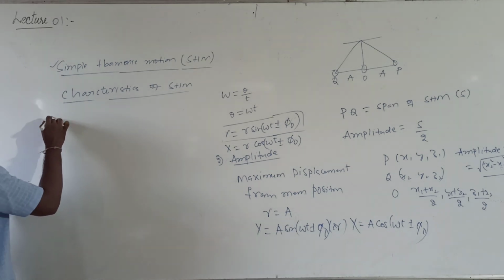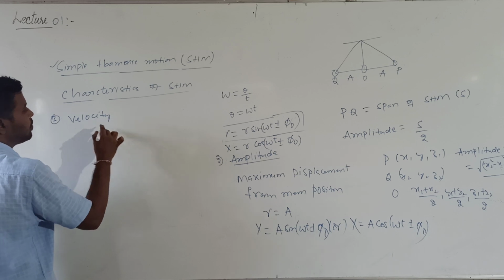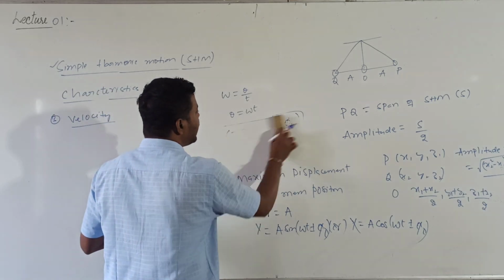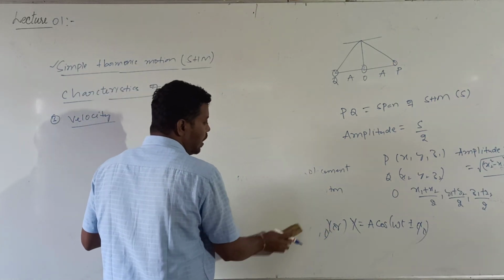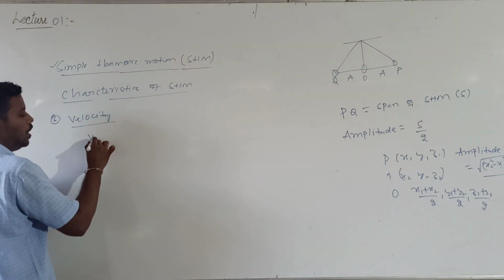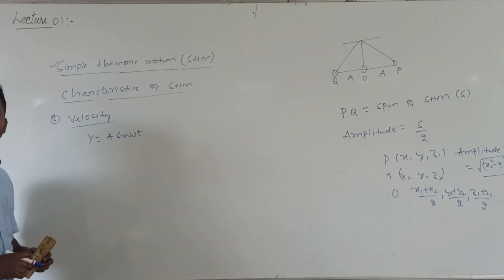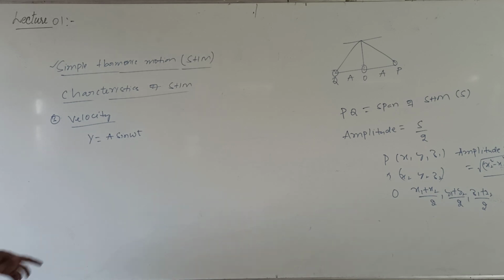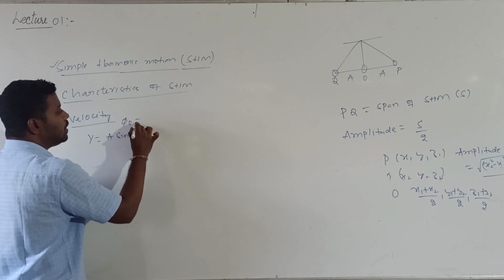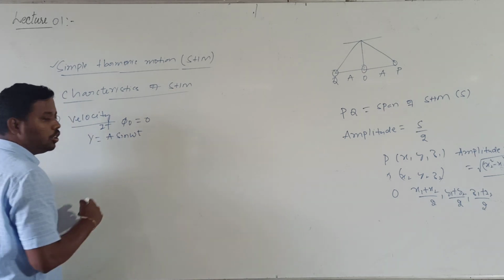So how can we calculate the velocity of a particle executing SHM? We will discuss velocity and acceleration in this class. So what is velocity? I know displacement. What is the simplest form of displacement? y is equal to A sin omega t, whenever phi naught value is 0. If phi naught is 0, then the displacement is given by y is equal to A sin omega t.